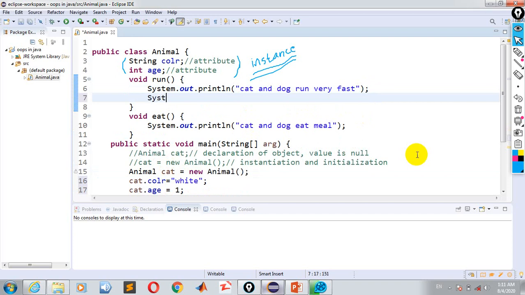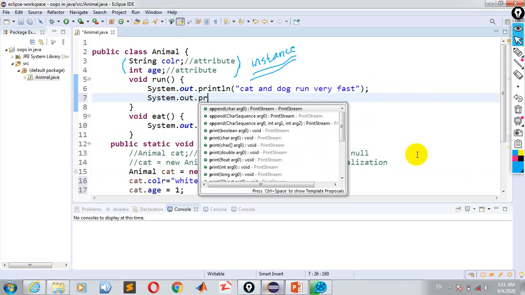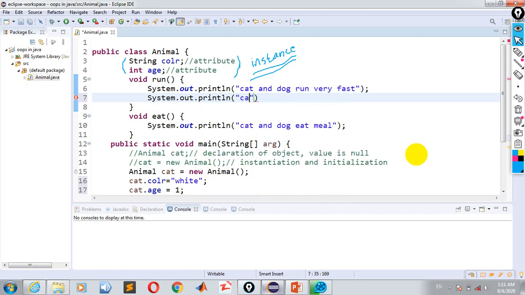We have System.out.println, and here we have "cat has" and then the color, displayed using plus concatenation. The message will be "cat has white color", since the value is white.